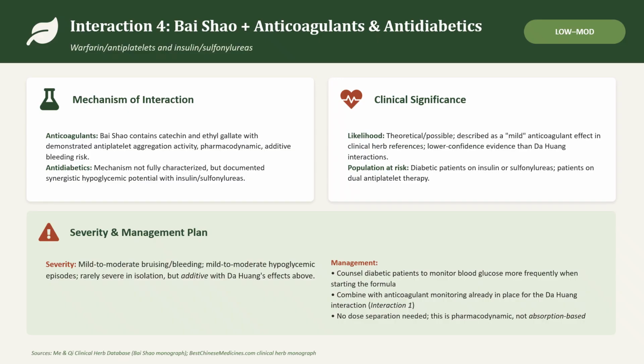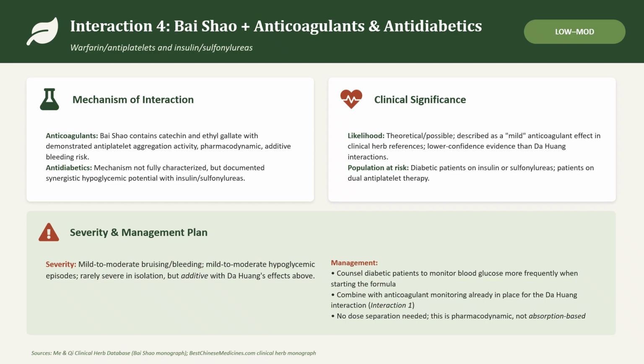The fourth interaction is Bai Shao plus anticoagulants and antidiabetics, and this is labeled low to moderate. The mechanism of interaction, anticoagulants: Bai Shao contains catechins and ethyl gallate with demonstrated anti-platelet aggregation activity.